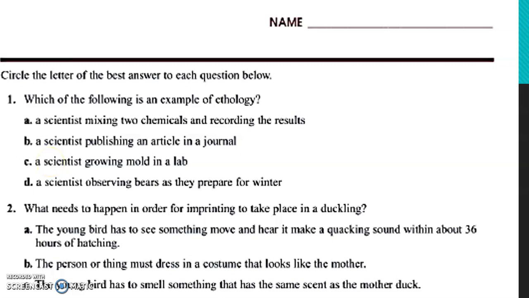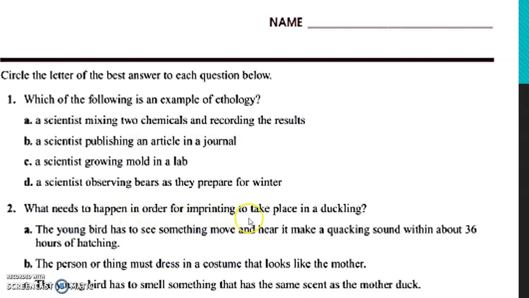What is ethology? Animals' behavior. You know that animals take care or prepare for the winter, for the summer, and they fly away if they are birds, or they collect food, and all of these behaviors. So it's ethology, right?